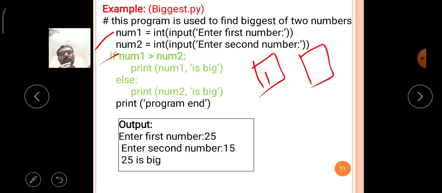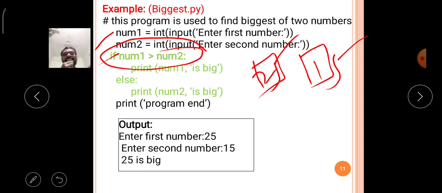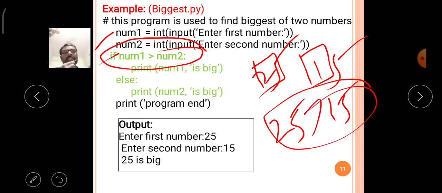In num2 I will read from the keyboard the value, say 15. Now here the if condition verifies whether num1 is greater than num2. That means 25 is greater than 15, so the given condition is true.